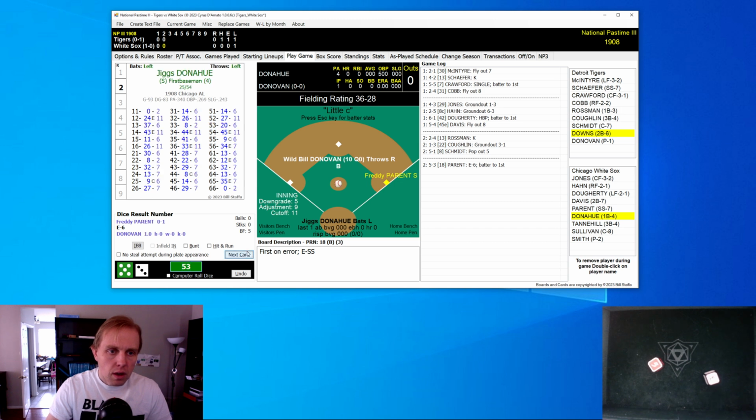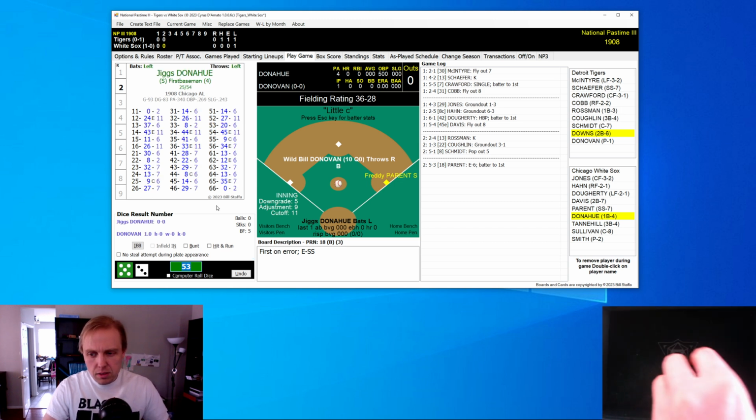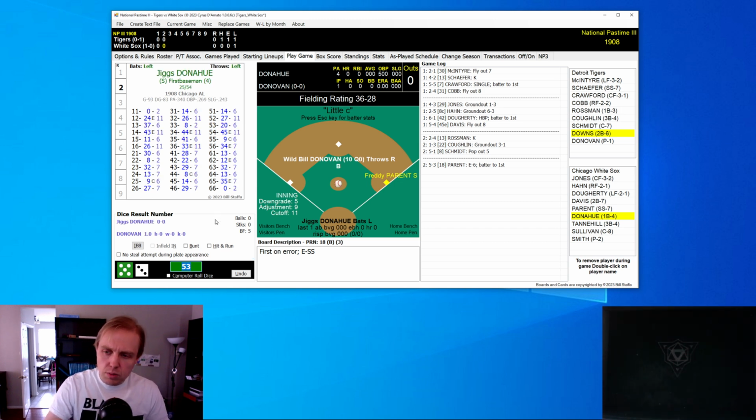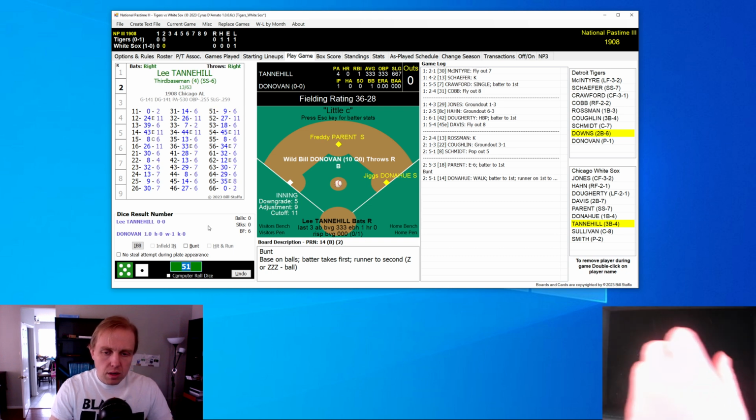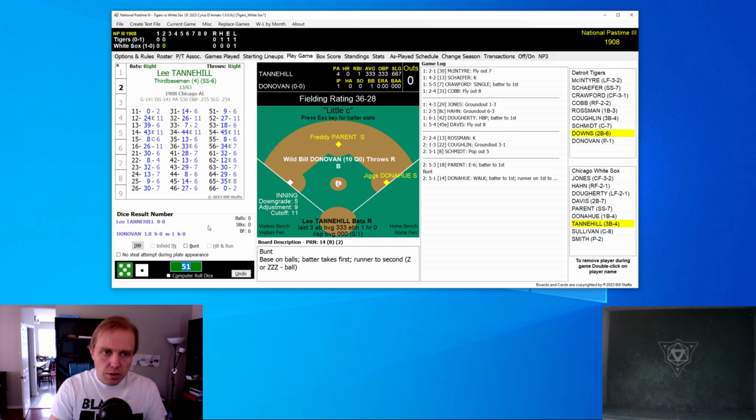Freddie Parent up next and gets on base, an error. That's an error there by Germany Schaefer at second. And that brings up Jiggs Donahue, and it's bunting time. It may be early. It may only be the bottom of the second inning, but it's time to bunt. And Donovan ends up losing Donahue, who walks. And here comes Tannehill, and you better believe it's time to bunt now.